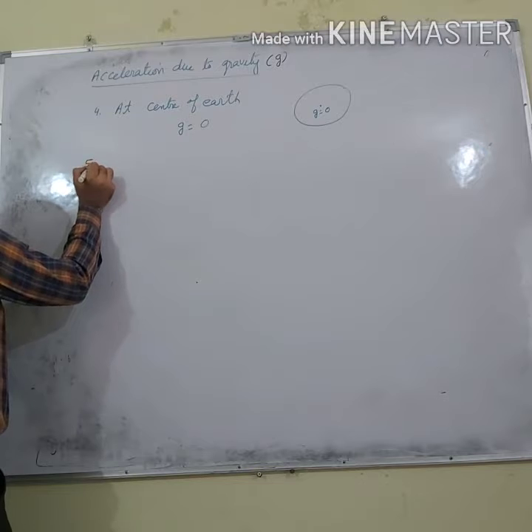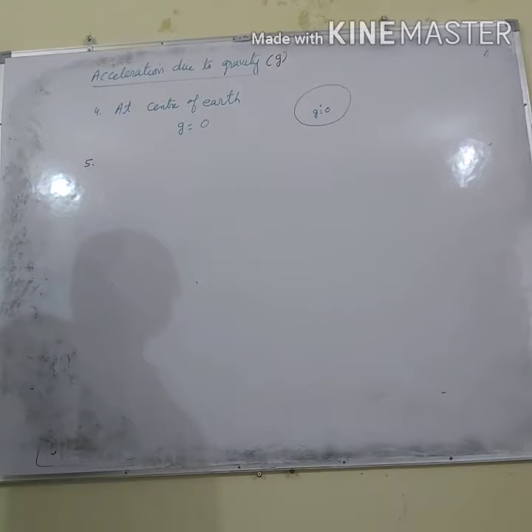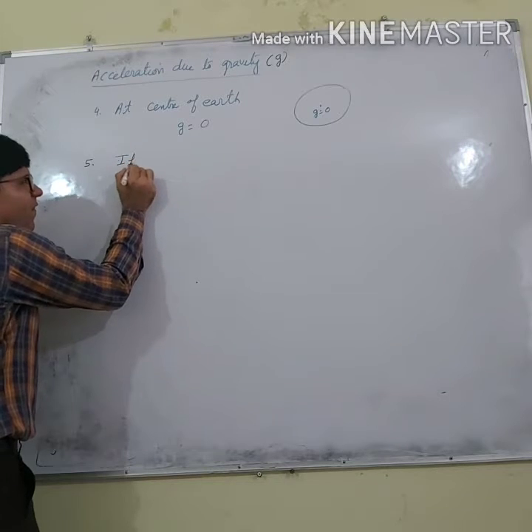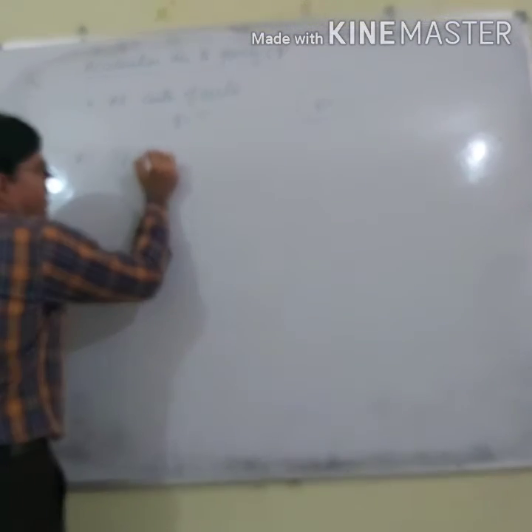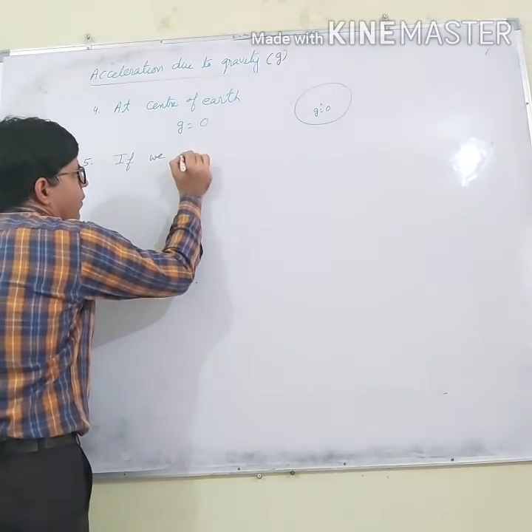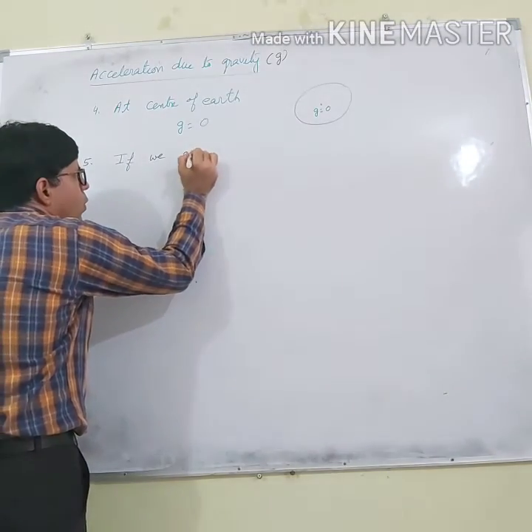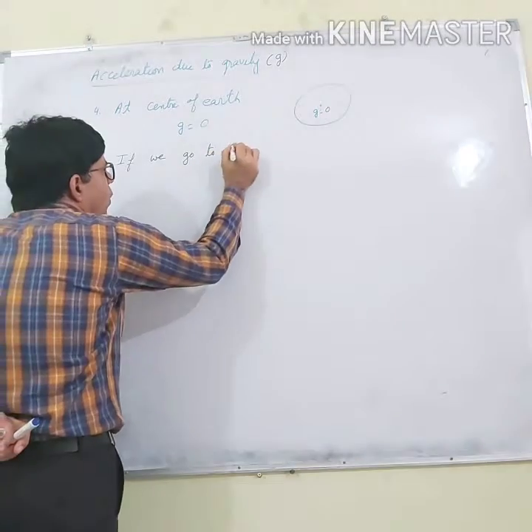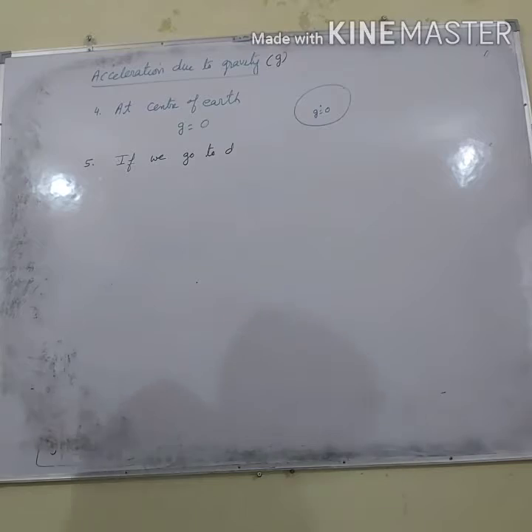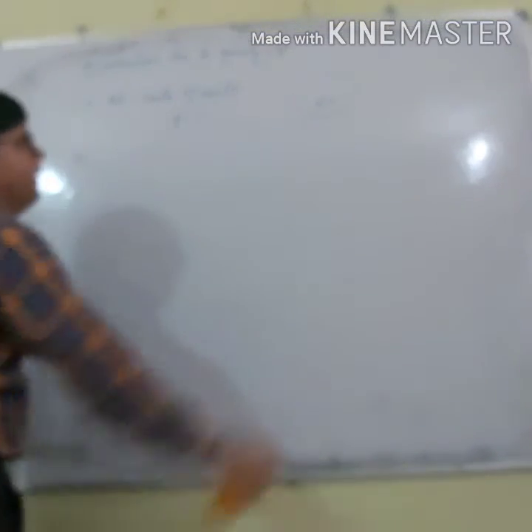Number fifth point is, let's use simple language so that you can understand easily.